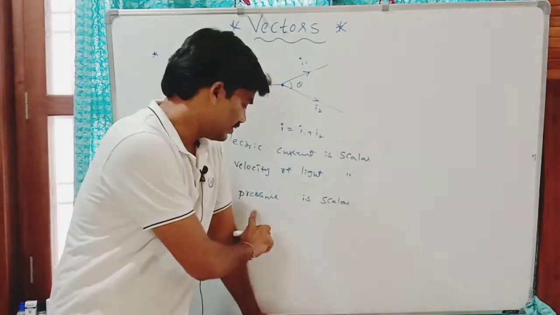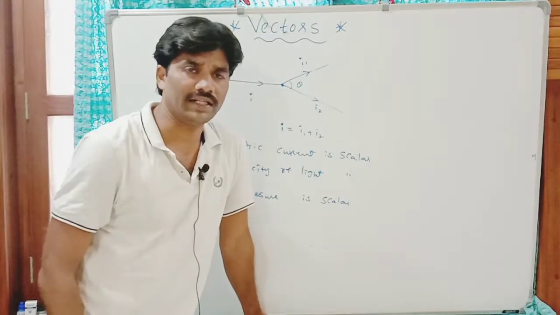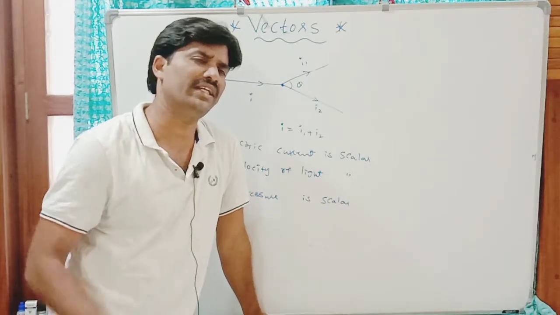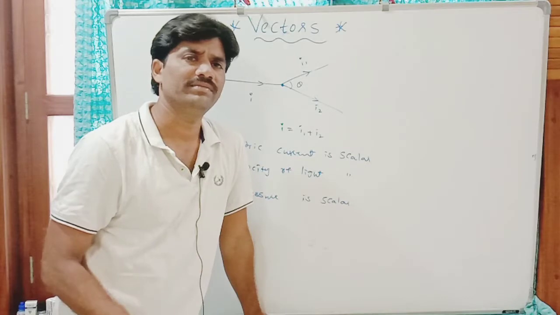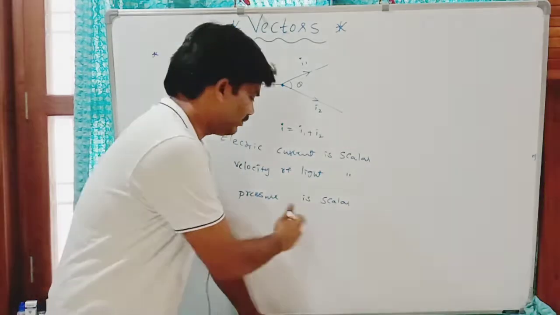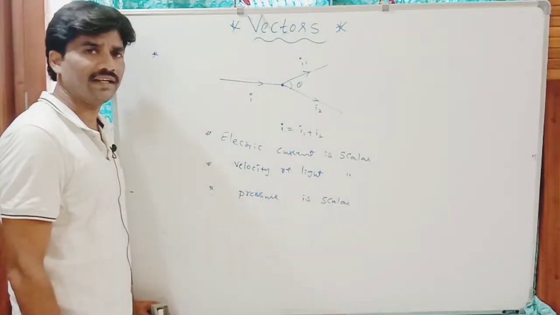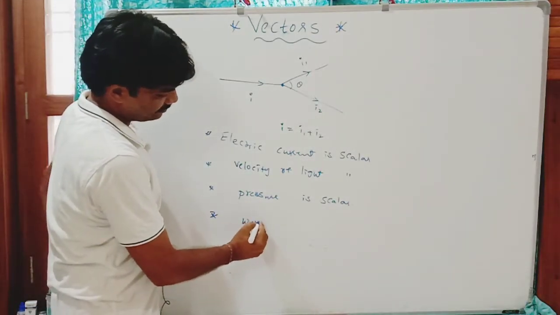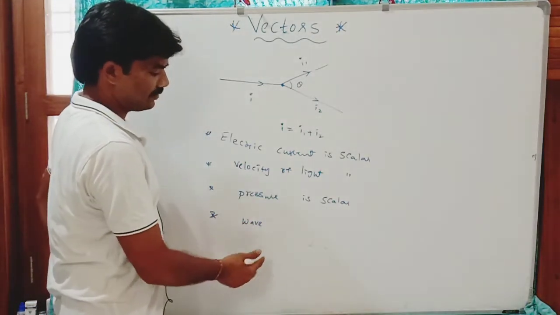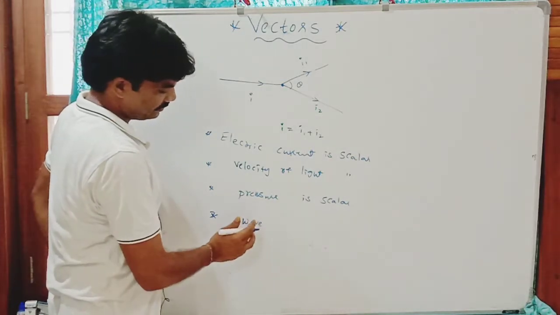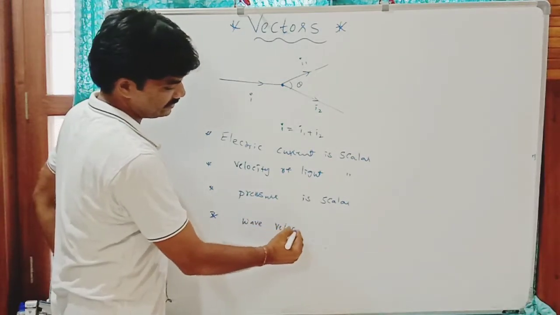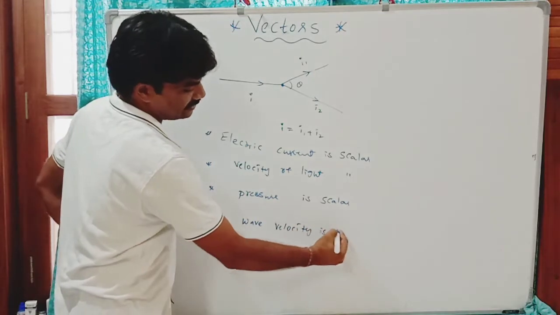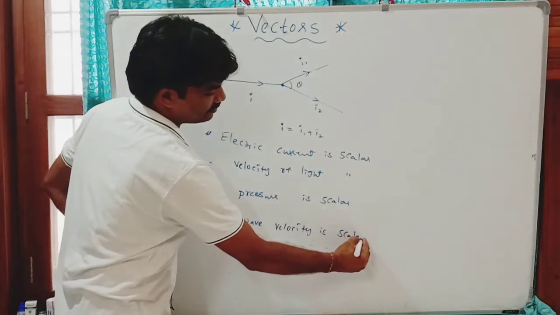Pressure has only a unique direction, so we can treat pressure as a scalar. And wave velocity, similar to velocity of light, is also a scalar quantity.